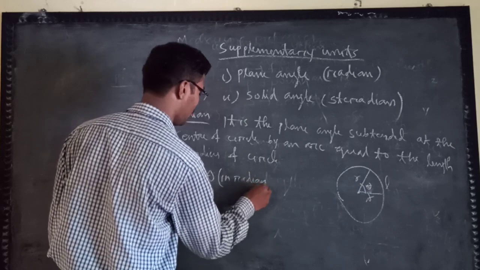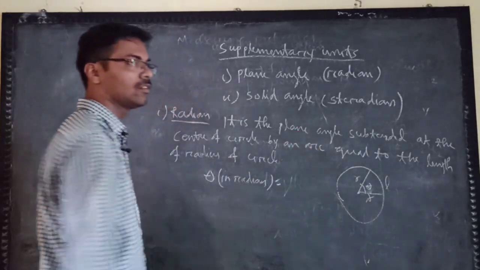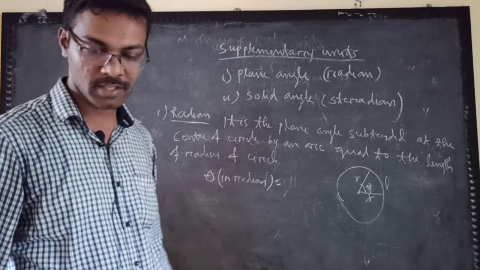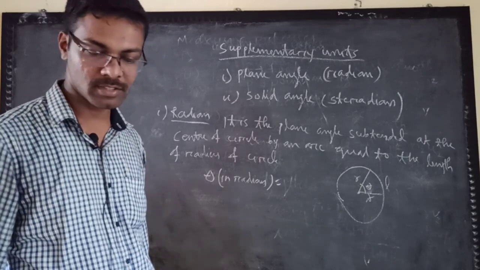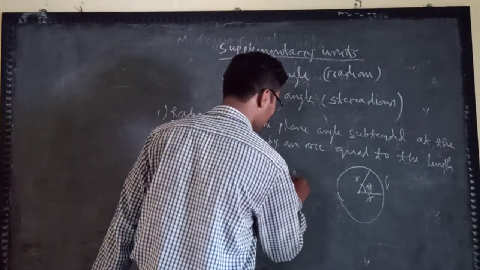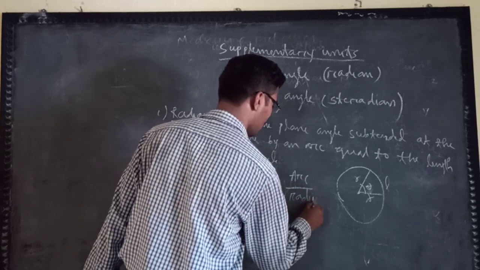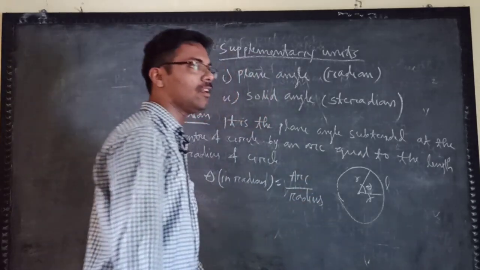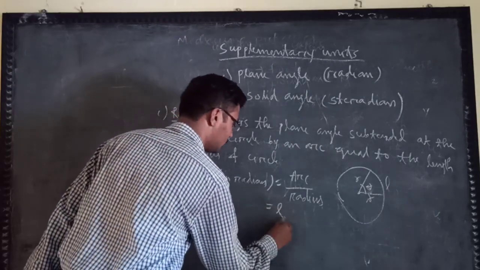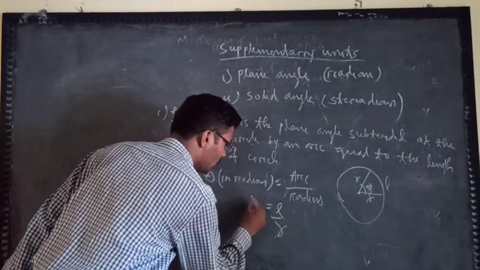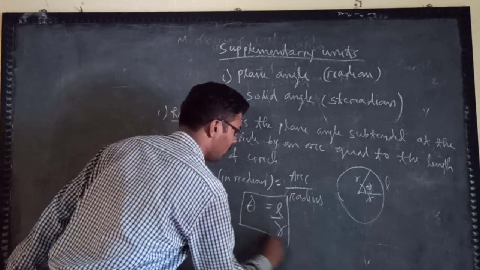Theta in radian is equal to arc length by radius, that is L by R.